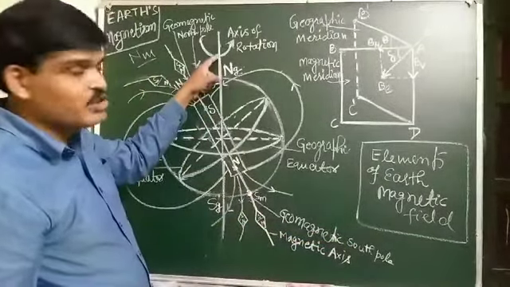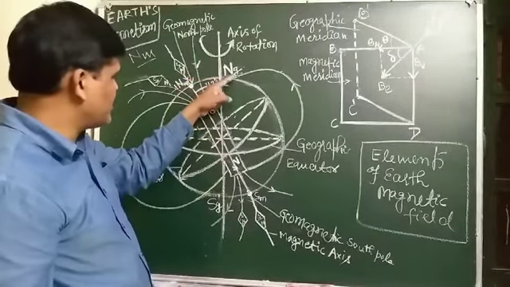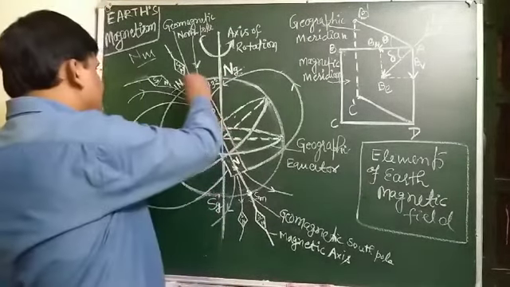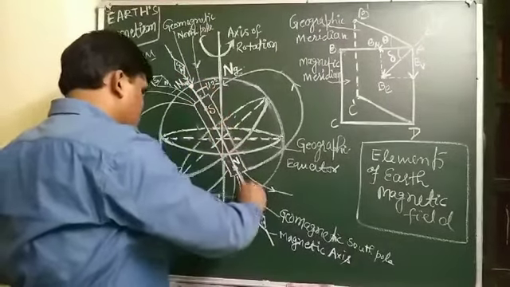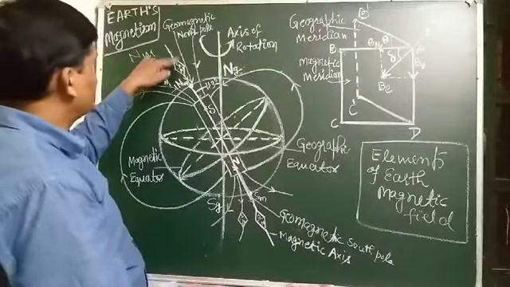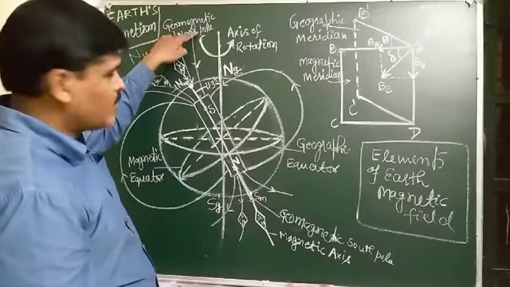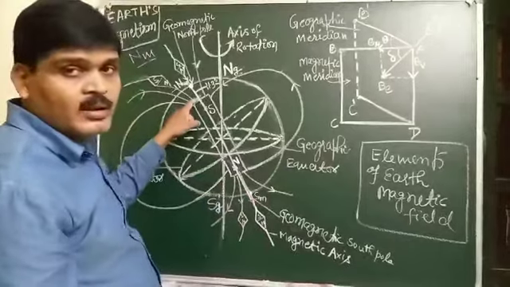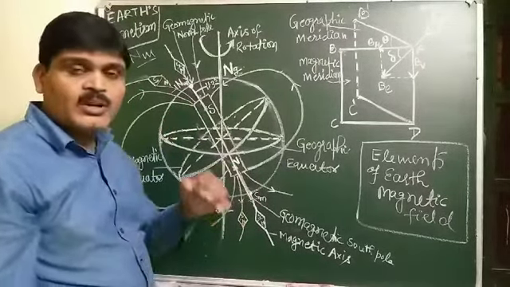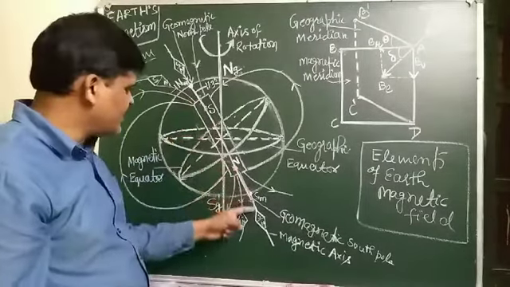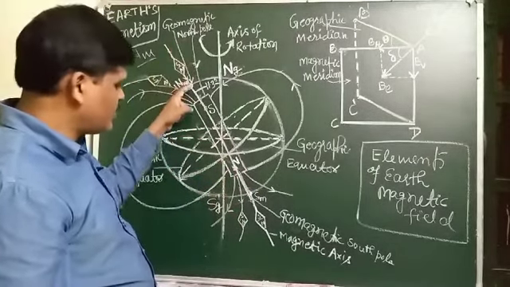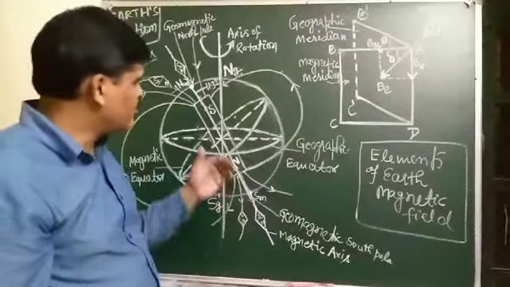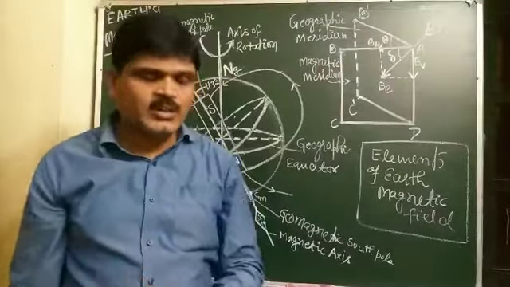As with the geographical axis, a straight line passing through the magnetic north pole and magnetic south pole of the Earth is known as the magnetic axis.